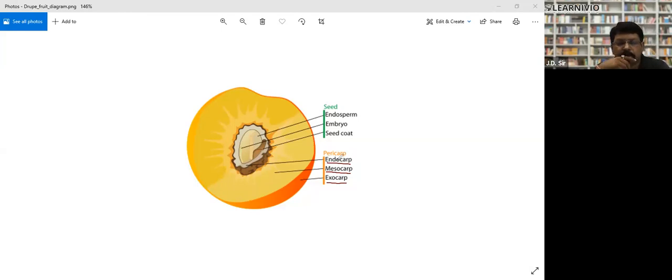Let me tell you an example. The part of the mango which we peel out is exocarp. The part which we eat is mesocarp. Inside the mesocarp, you must have seen a hard, hairy structure. That is endocarp. Inside the endocarp there is a seed, covered with a very thin covering called the seed coat. Inside the seed there is an embryo and a tissue called endosperm. This is the structure of the seed and fruit.